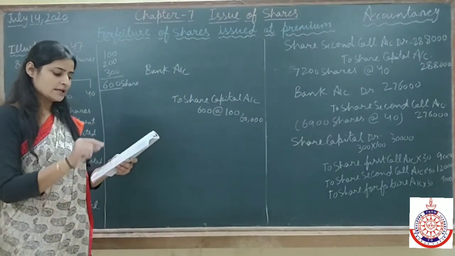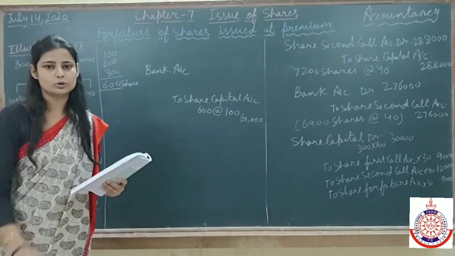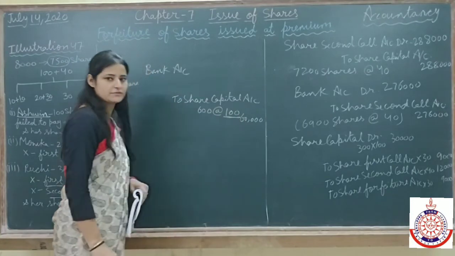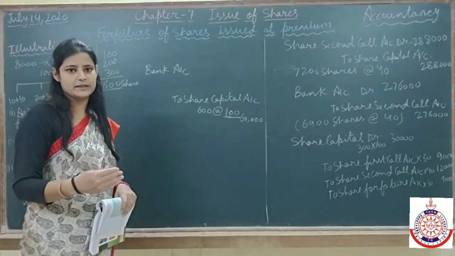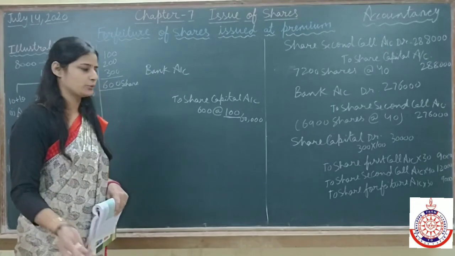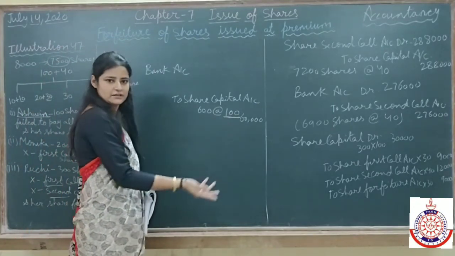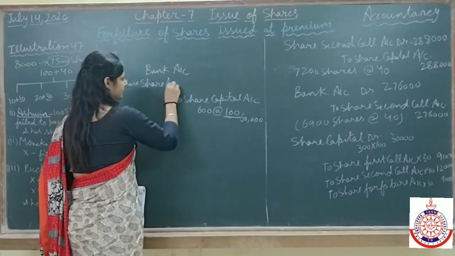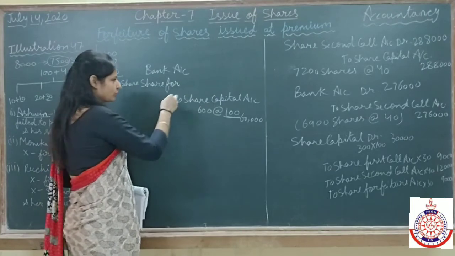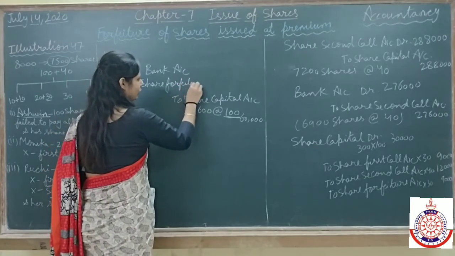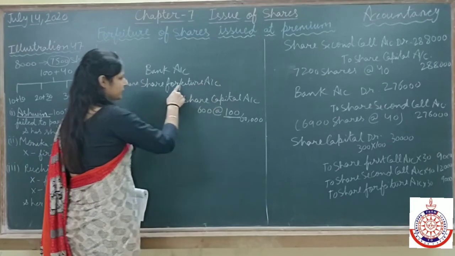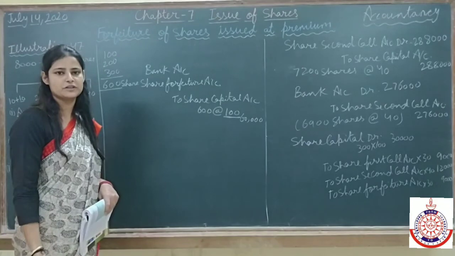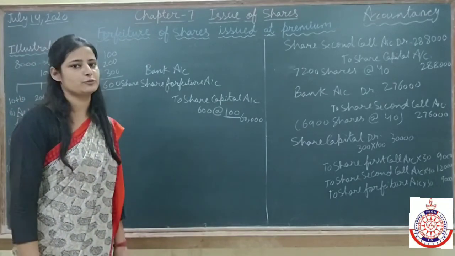Now they are saying reissued at discount of 5%. It means the share whose face value is 100 we are reissuing at less price, at 5% discount. So 100 into 5, which is 5 rupees only. So we are giving discount. It means there is a loss on reissue of shares, and that loss we will compensate from forfeiture account. That's why I am debiting the forfeiture account. See, whenever we get profit on forfeiture, we will write in credit side of share forfeiture account.